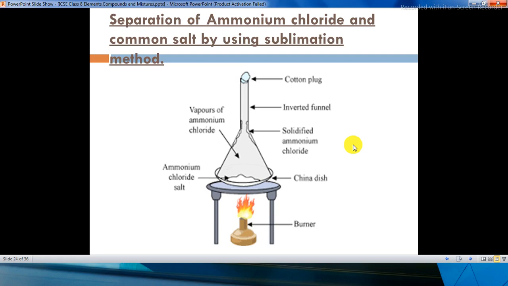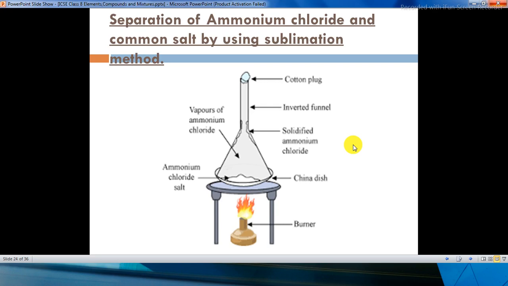Now if we have taken a mixture of ammonium chloride and common salt in a china dish, okay, we have placed an inverted funnel over it and we have tightly closed it with a cotton plug and we have kept it for heating with the help of a burner. What you will observe in this case is the vapors of ammonium chloride will be seen on the inner side of the funnel. Okay, and when you allow it to cool, it will solidify to ammonium chloride.